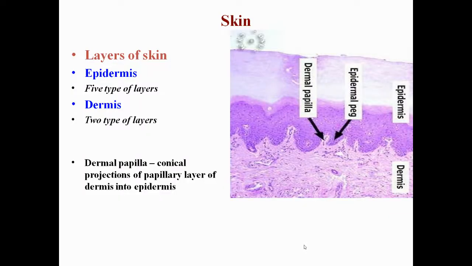Here we can see the skin. There are five types of layers in the epidermis, which is part of the skin. We have already studied that skin is composed of the epidermis and dermis, and the epidermis is again composed of five types of layers, and the dermis is composed of two types of layers. Where a conical projection of the papillary layer of the dermis is present in the epidermis, we say this type of projection is a dermal papilla.